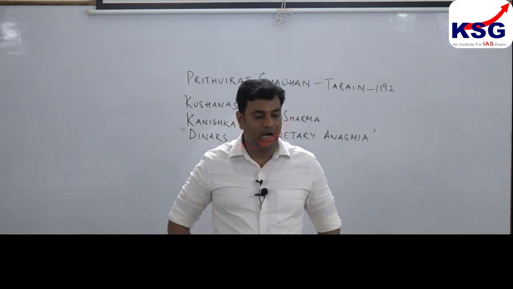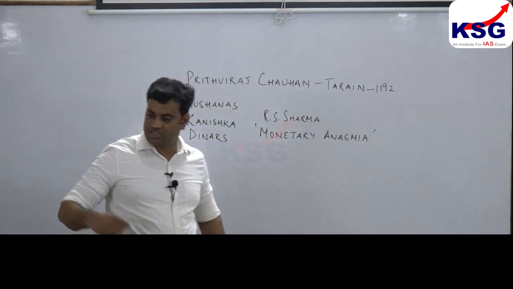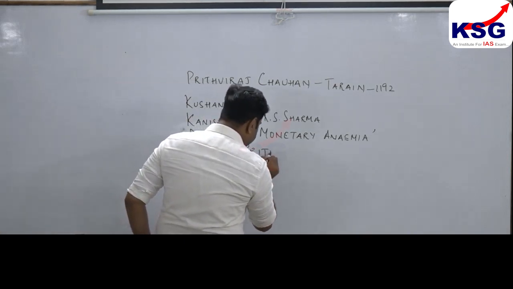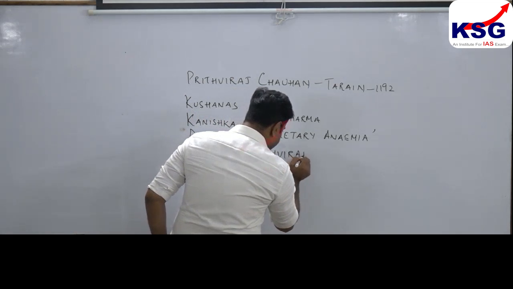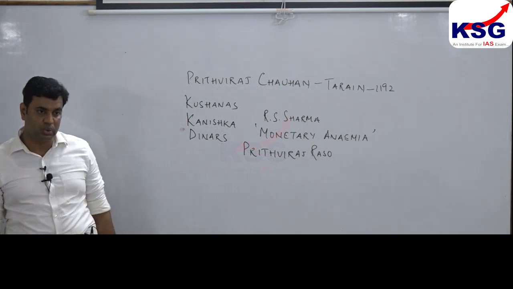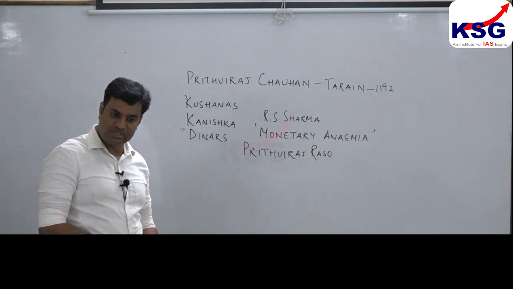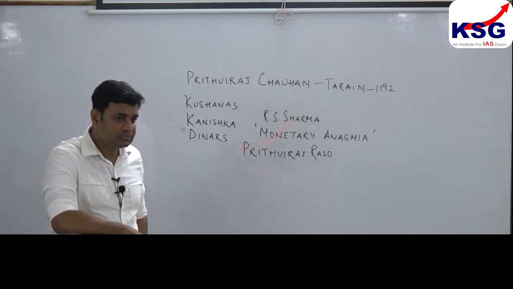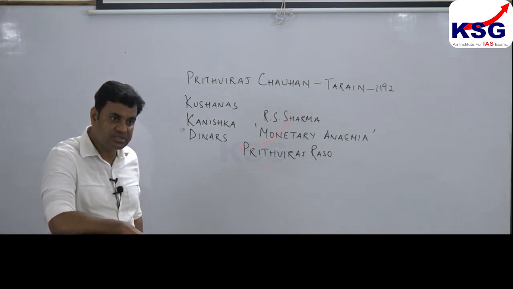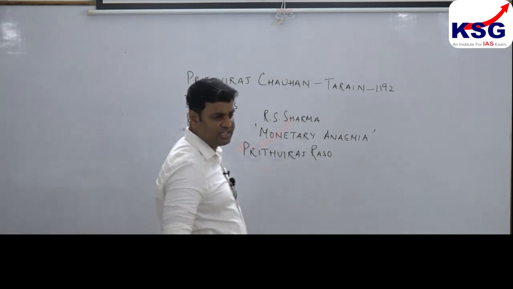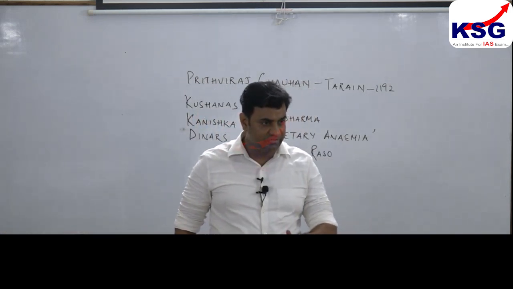because a contemporary literary text, Prithvi Raj Raso, mentions contradictory information.